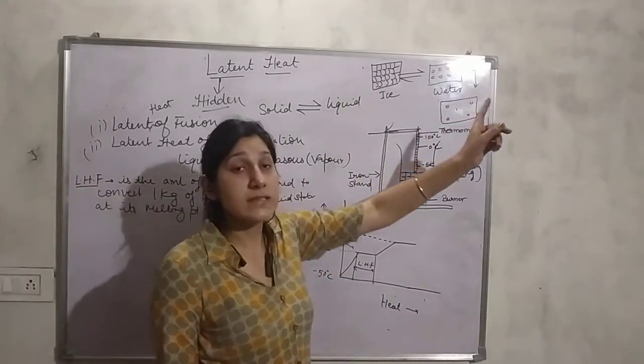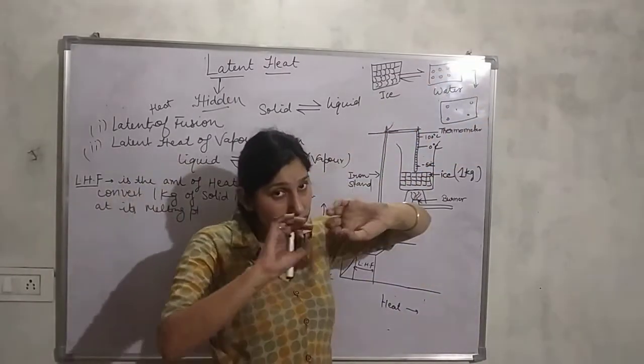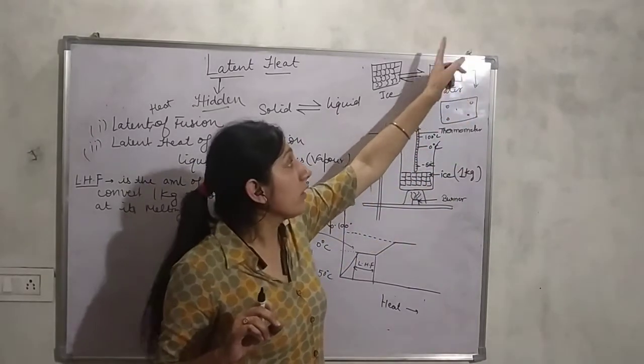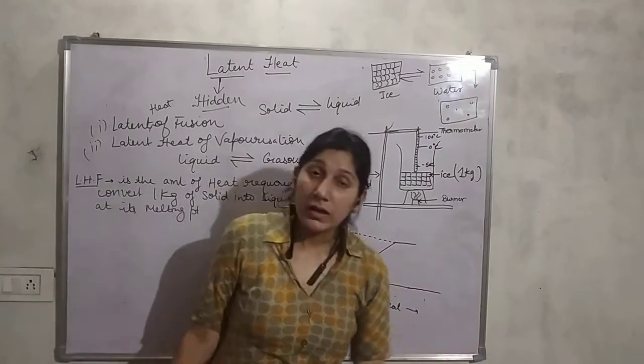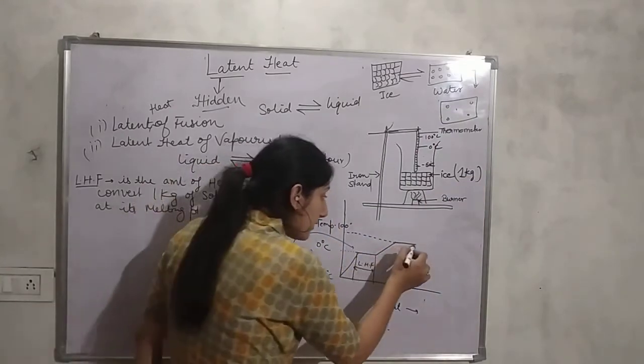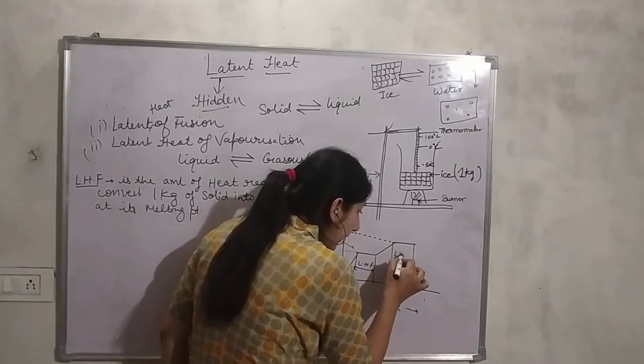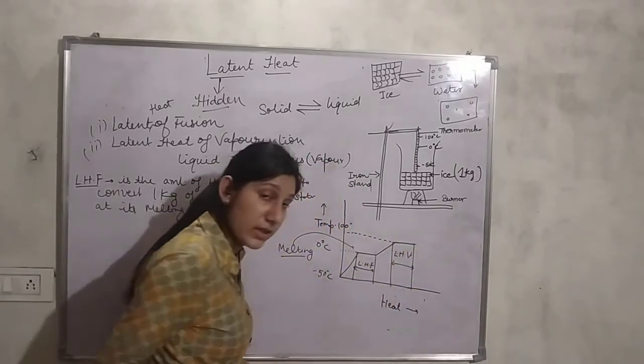The heat is needed to overcome the force of attraction of water in the liquid state in order to convert it into gaseous state. So this heat is known as the latent heat of vaporization.